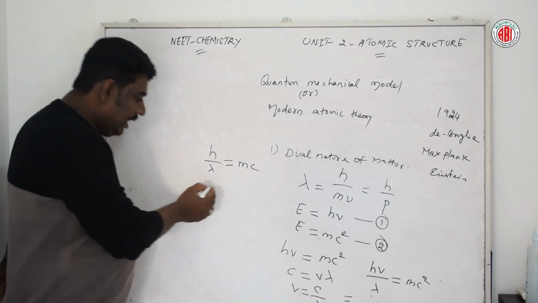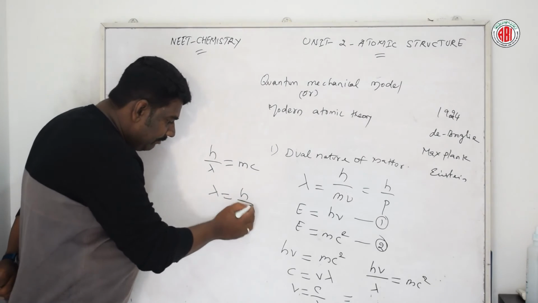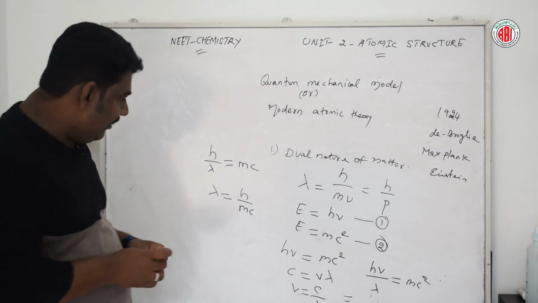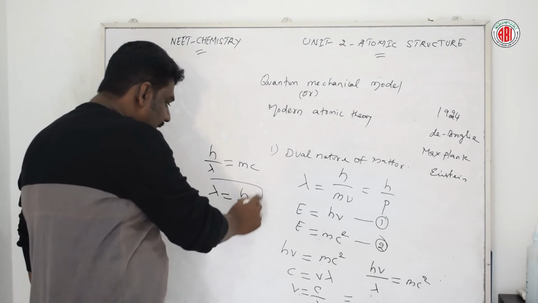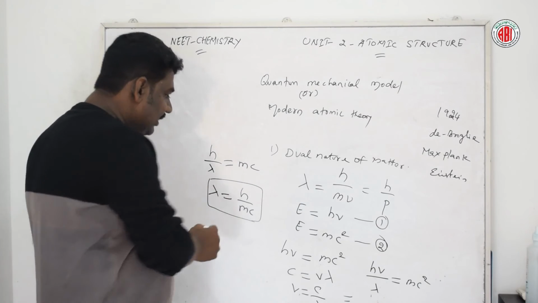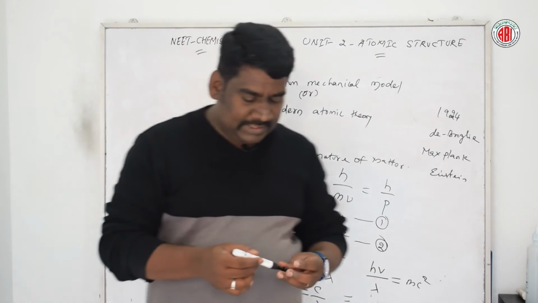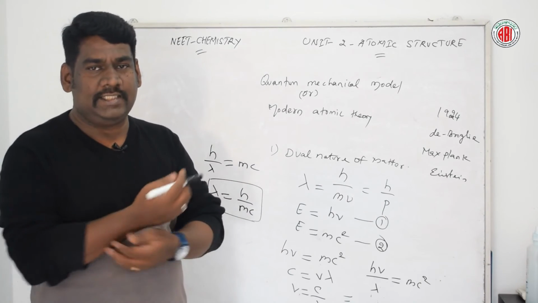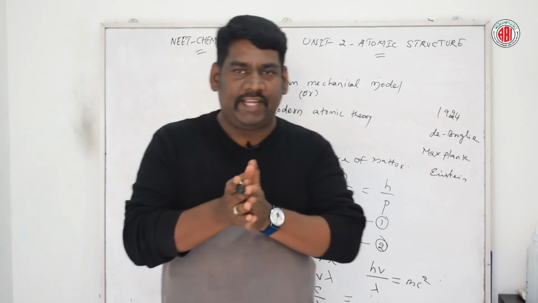Then lambda is equal to h by mc. This equation describes the wavelength as equal to Planck's constant divided by the mass of the particle and the velocity of the particle. Velocity is nothing but c. The equation is valid for the photon.